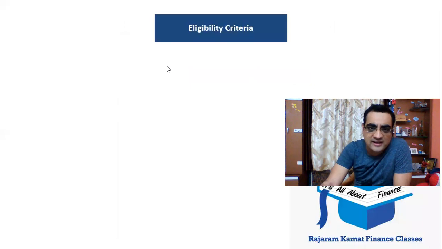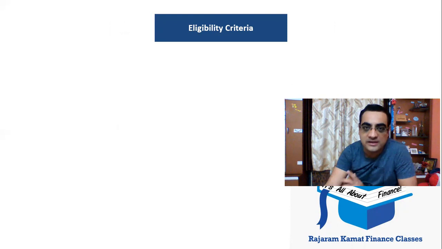So let's talk about the eligibility criteria first for level 1. The level 1 eligibility criteria could be: you have to be one of the 3.